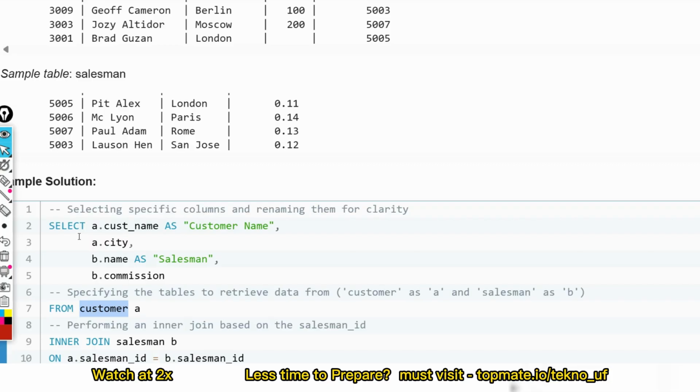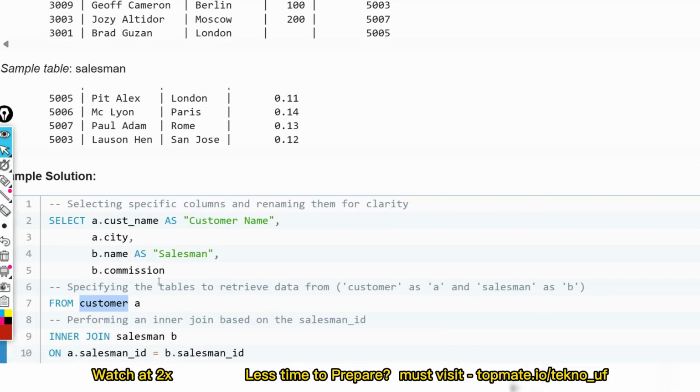So we select from a table: a dot customer name as customer name, a dot city, and b dot name. b is the alias for the salesman table, so you can write salesman dot name as well as b dot name. And b dot commission, we are fetching from the salesman table.